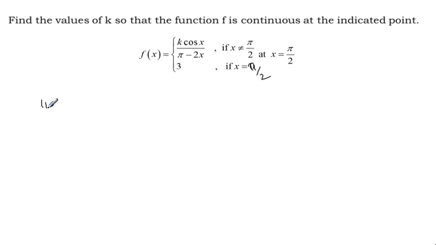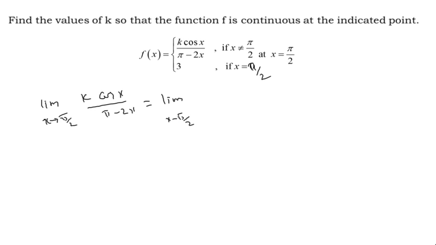So for more clarity I did two cases, left limit right limit. So here limit x approaches pi by 2, k cos x by pi minus 2x is equal to limit x approaches pi by 2, or we can do one thing.